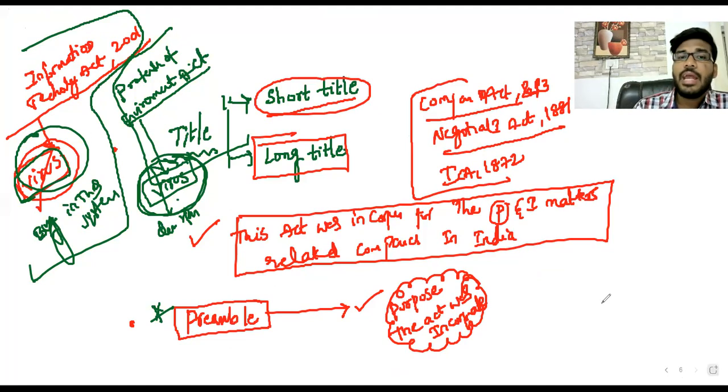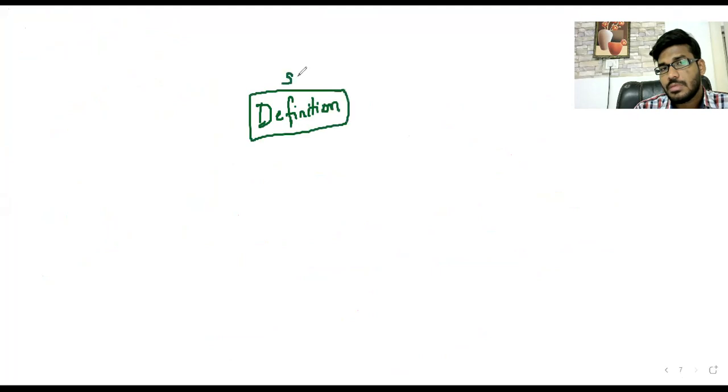The next one in an act is nothing but definitions. Section 2 gives the definitions. Clear? Listen. In every act, generally section 2 gives the definitions. That is the reason why this section is also called the definitory section. But in this General Clauses Act, the definitions are defined under section 3 and section 4 also.